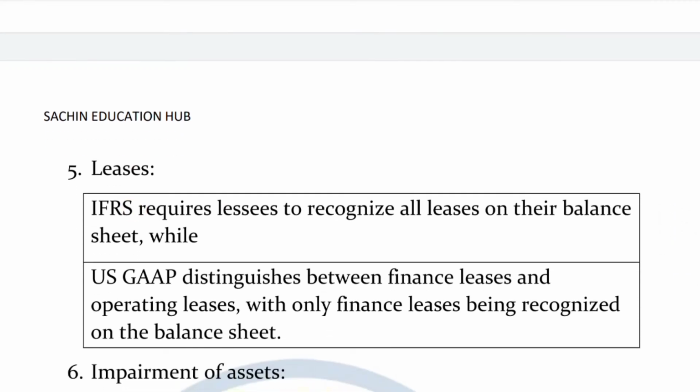Next difference is on the basis of leases. In very simple words, International Financial Reporting Standards require that companies should disclose all types of leases. That means all types of operating leases and all types of financial leases. But there is a difference with US GAAP, because according to US GAAP, a company only recognizes the financial leases in its books. They can't recognize any operating leases in their balance sheet. This is the difference between these two terms on the basis of leases.